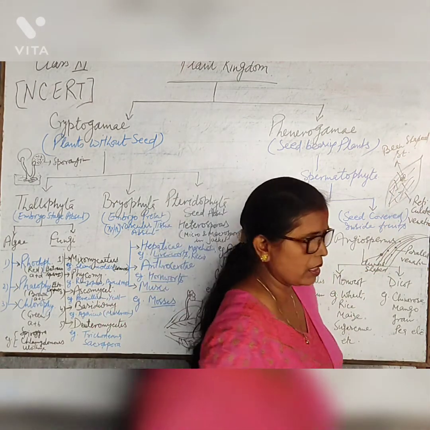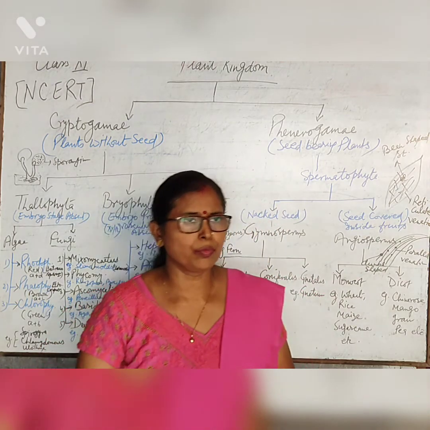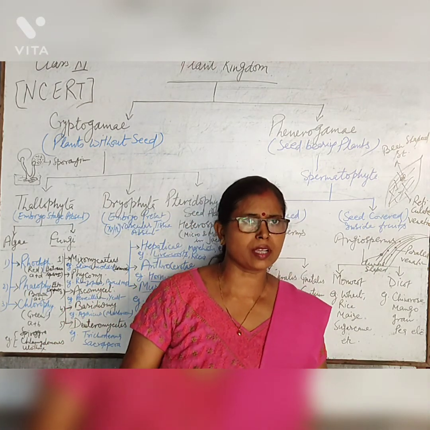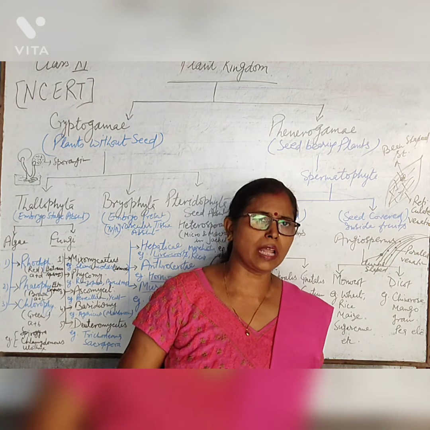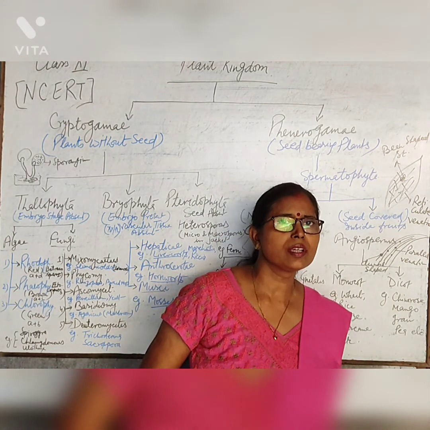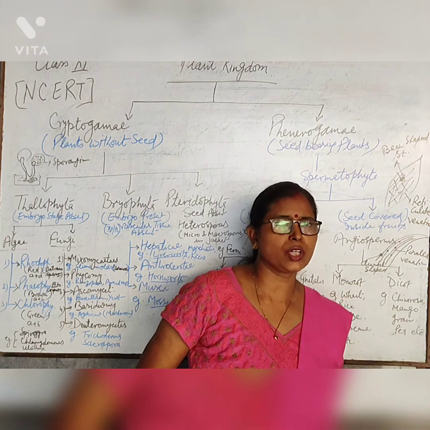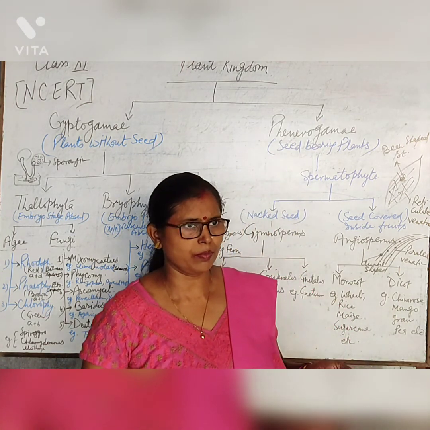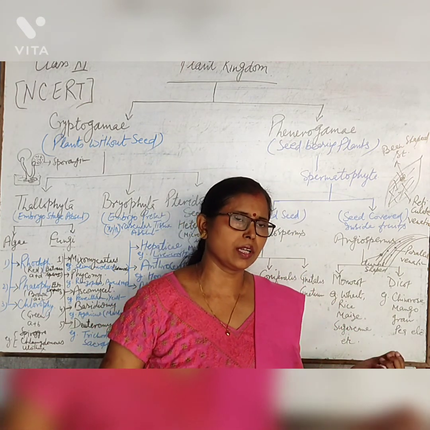And in the monocot leaf, the number of stomata on both sides is equal, but in the dicot leaf, the upper surface contains fewer stomata and the lower surface contains the maximum number of stomata in comparison to the upper.